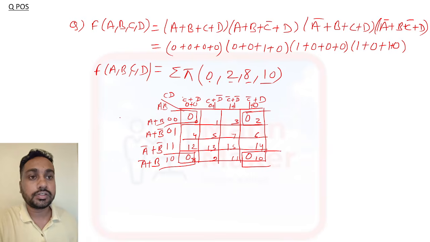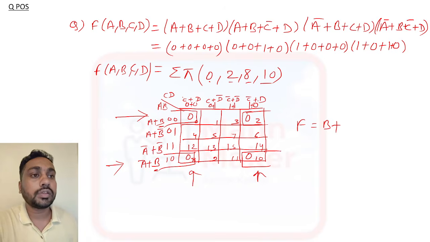So first we'll check in these two what is common. So here you have common term B. B is common, so this side you need to write B, and plus, this side we'll check these two.